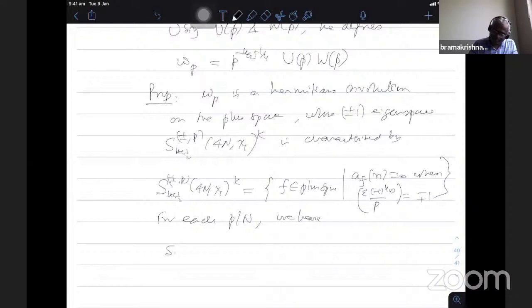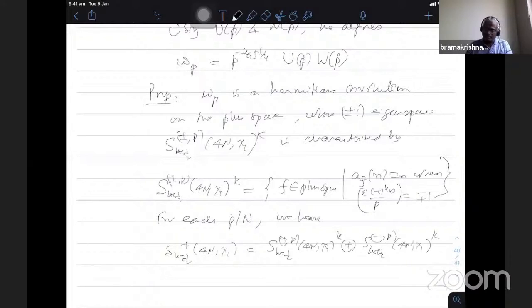S_{k+1/2}^{+}(4N, chi_1) is S_{k+1/2}^{+,p}(4N, chi_1) direct sum S_{k+1/2}^{-,p}(4N, chi_1). So one has the plus eigenspace with respect to W_p, and one minus eigenspace belonging to that.